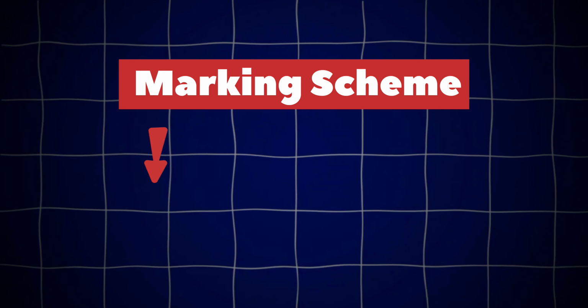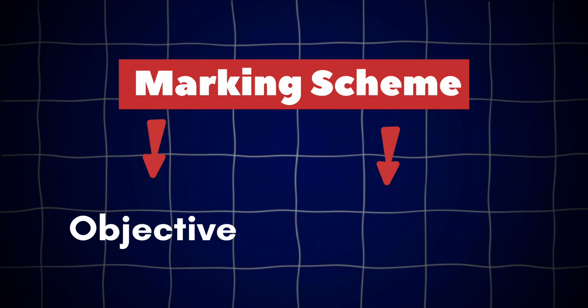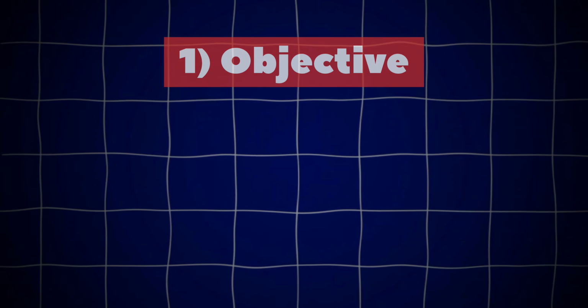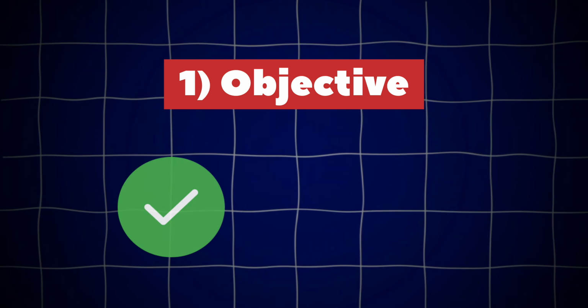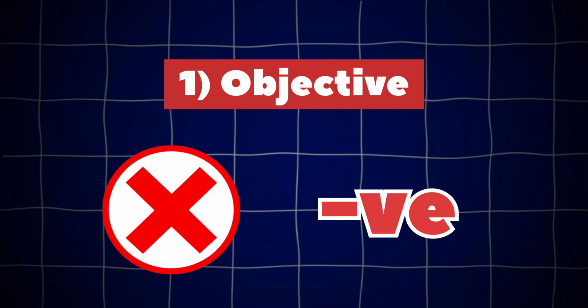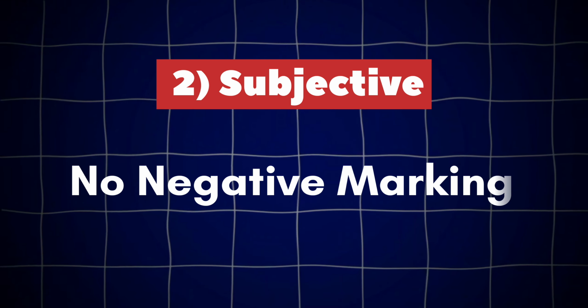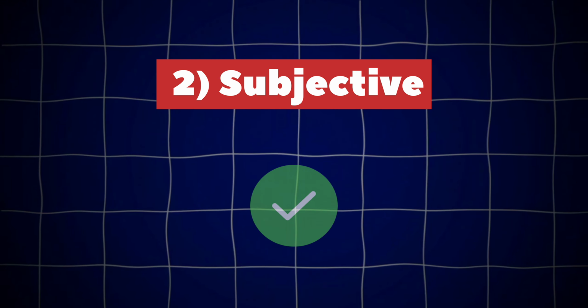Alright, now let's discuss the marking scheme. Now there are 2 types of questions in the CAT exam. Objective and subjective. Objective are the MCQs. For every correct MCQ, you get a +3. And for the incorrect one, you get a -1. Then there's TITA questions, or type in the answer, which are your subjective answers. Okay, you do not get a negative marking in these questions.